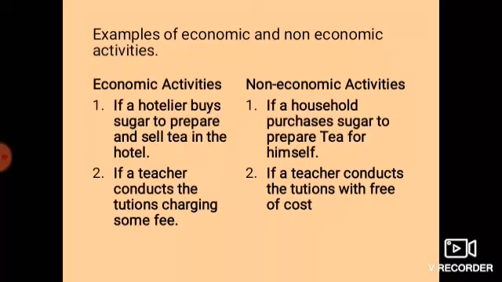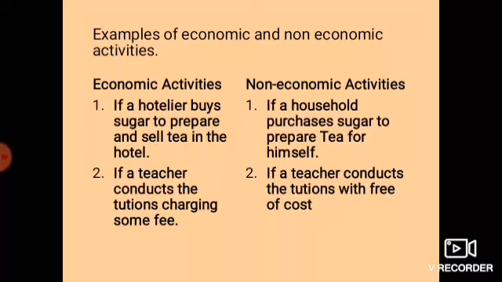Suppose a hotelier goes to a shop, buys the sugar, then comes to the hotel, prepares this tea and starts selling. So for preparing tea and selling it, what is he earning? He produced, he consumed, and he is also getting income in return. So it is an economic activity.